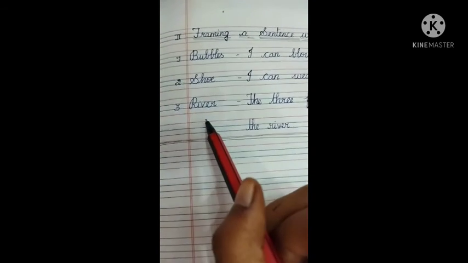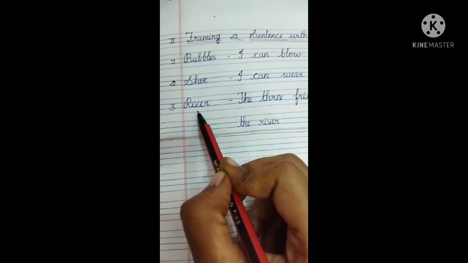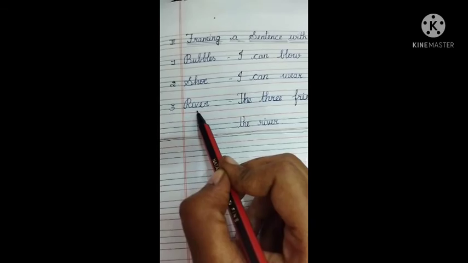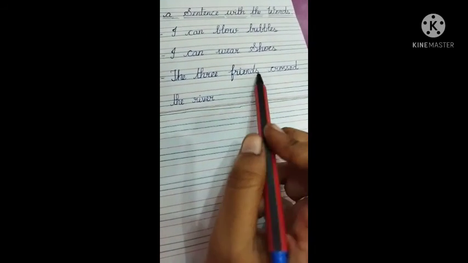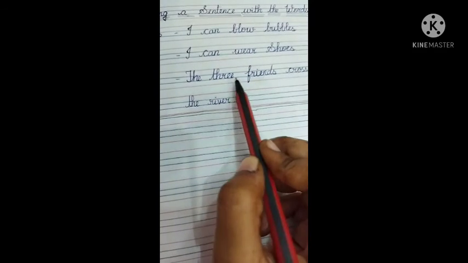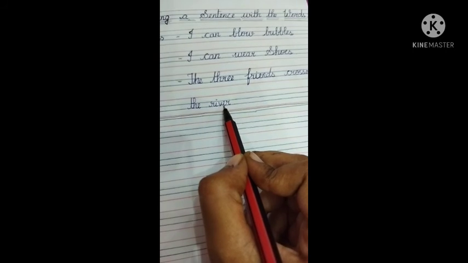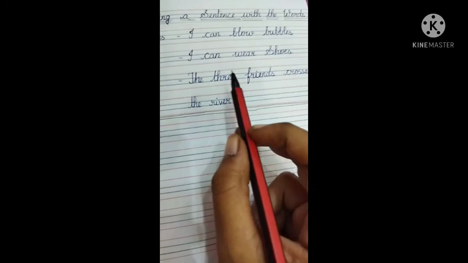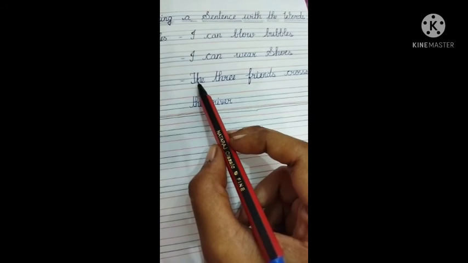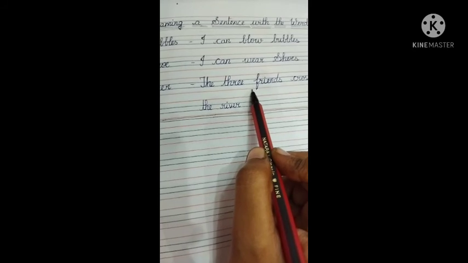Okay, see the third word they have given here is river. What is the third word? River. So we are going to frame a sentence with this word river. See here, the three friends crossed the river. What is the sentence? The three friends crossed the river. Or else you can also write, there is a river nearby my home. Okay, so there is a river nearby my village. You can write like that.